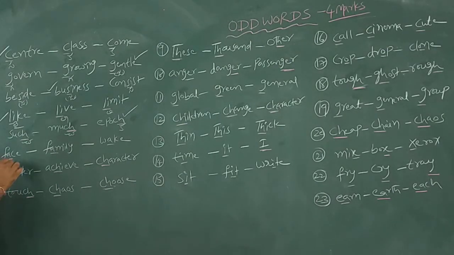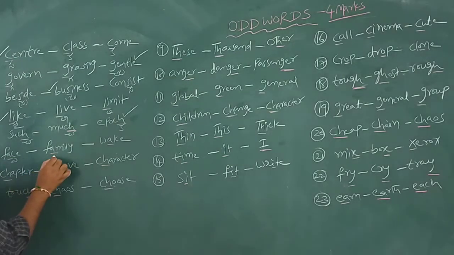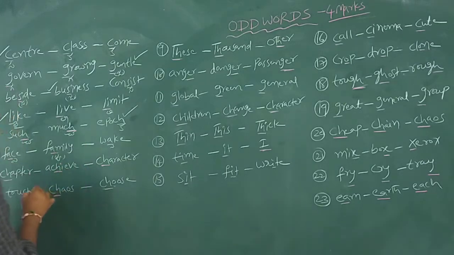Then another example is face, family, wake. Face, family, wake. Fa, fya, way. So our answer is family.